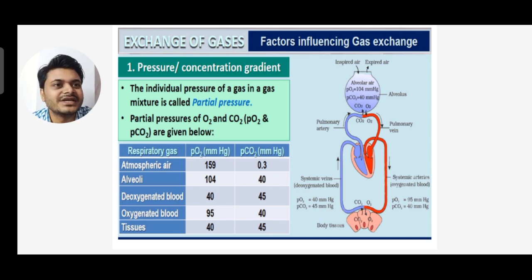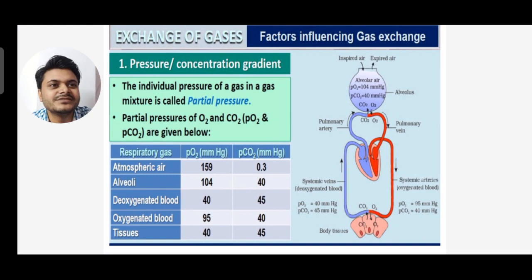You can see on the right hand side the diagram is given, showing the inspired air and expired air. When we are inhaling, in the alveolar sac the partial pressure of oxygen is 104 and carbon dioxide is 40. That's why the air is getting inside, due to the difference in the gradients.